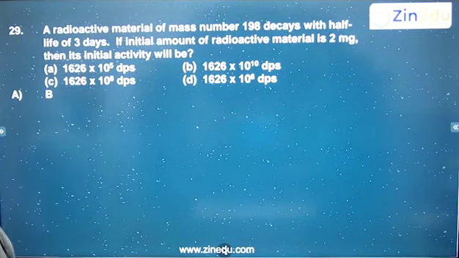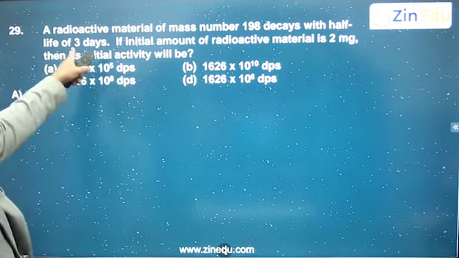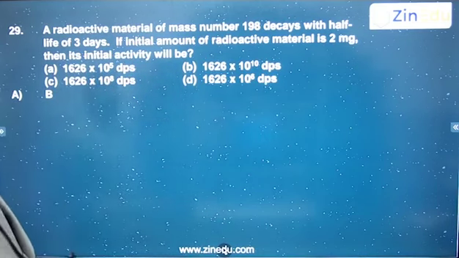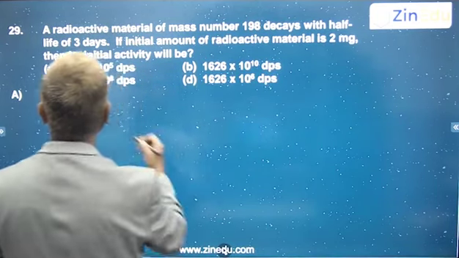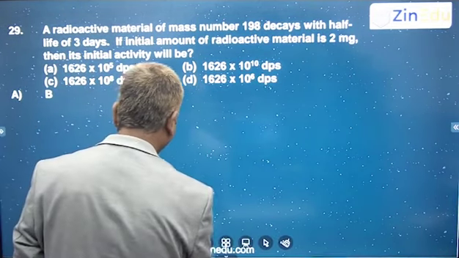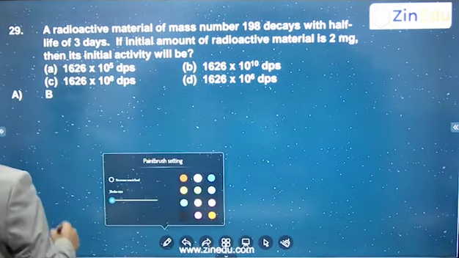A radioactive material of mass number 198 decays with a half-life of 3 days. Half-life is 3 days, and mass number is 198. Initial amount of radioactive material is 2 mg, then its initial activity will be? So how do you calculate the activity R of this material?